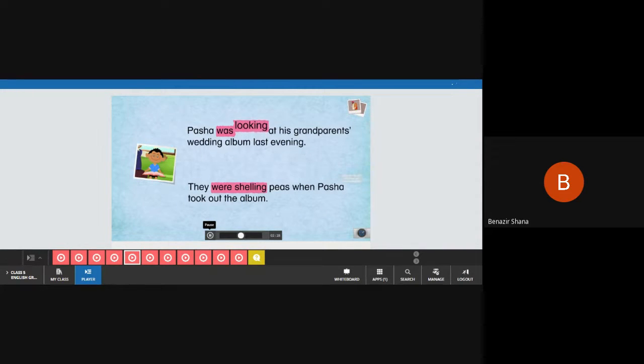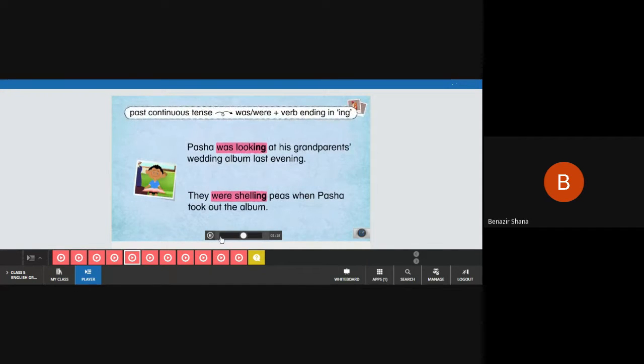The words looking and shelling end in ing. This is how the past continuous tense is formed. Add was or were before the verb and ing after the verb. Use was if the subject is singular, and were if the subject is plural.